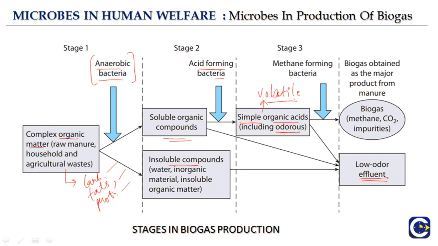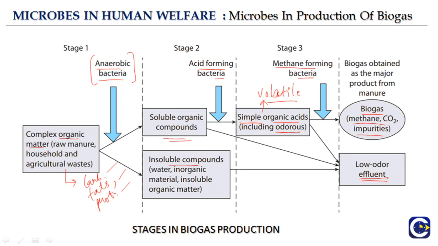And the third stage contains methane forming bacteria. So these methane forming bacteria convert these volatile acids into biogas. So this is what is finally formed.